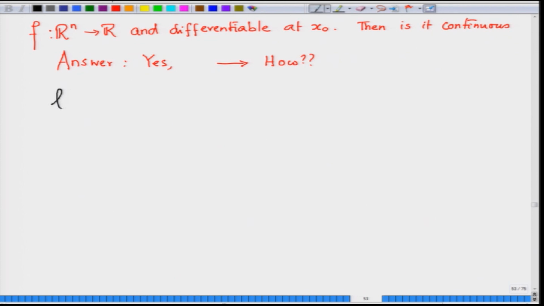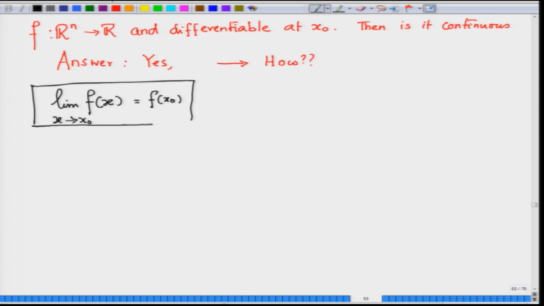We have to show that the limit of f of x as x tends to x naught must be f of x naught for f to be continuous at x naught. So, let me start by computing this limit.